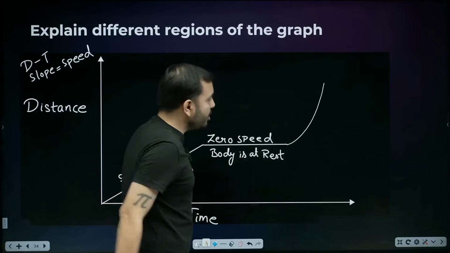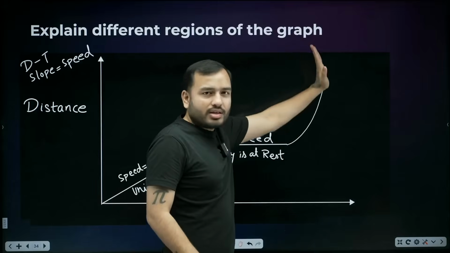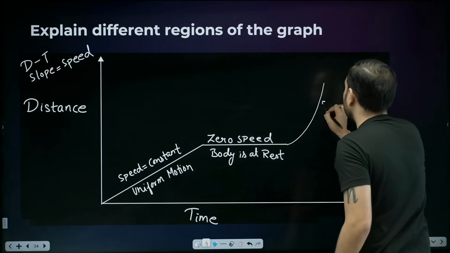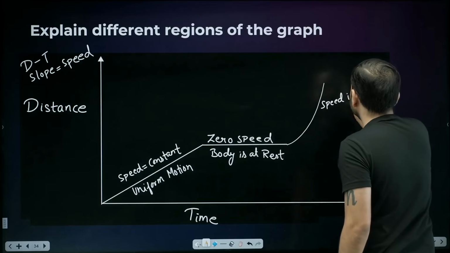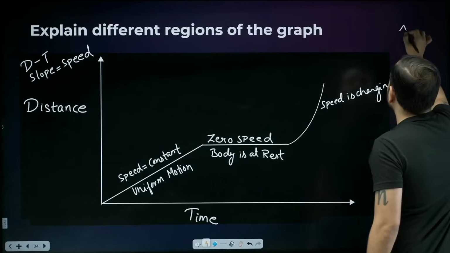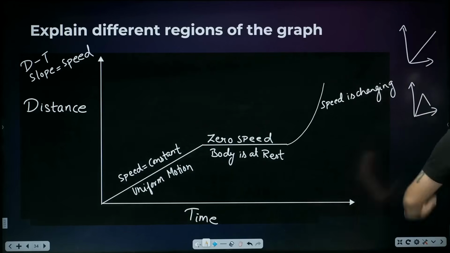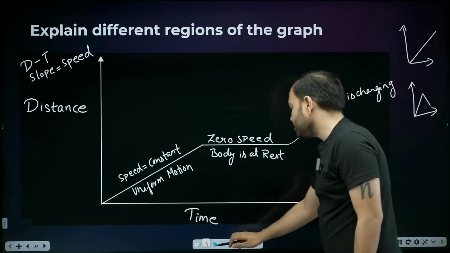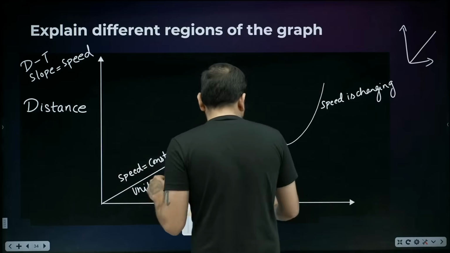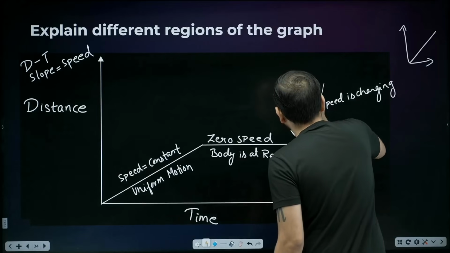All right. Now come to this region. What is the slope here? Not constant. It is changing. It is increasing. So here the slope is changing, which means speed will also change. So here we can say speed is changing. Actually it is increasing, but just remember it as changing. If such a graph is there, you should understand the slope is changing. Suppose it was drawn like this, then what would the slope be doing? Changing. Okay. And for a distance time graph, if such a graph is drawn, this is wrong. I'll explain it later. So yes, speed is changing. If speed is changing, then what kind of motion is it?